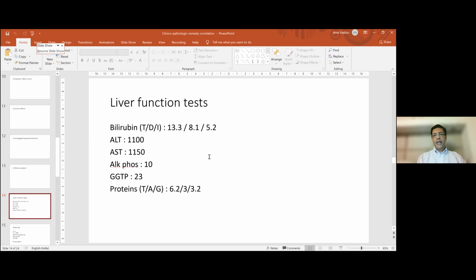So the working diagnosis was hepatitis. Confirmed hepatocellular injury is there. Enzymes are in the thousands. So we have 3 differentials typically for enzymes in thousands: viral, drugs and toxins, and ischemic.